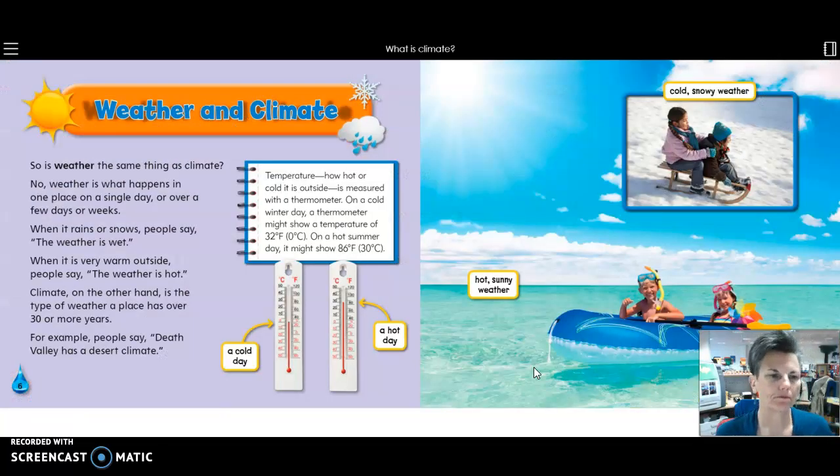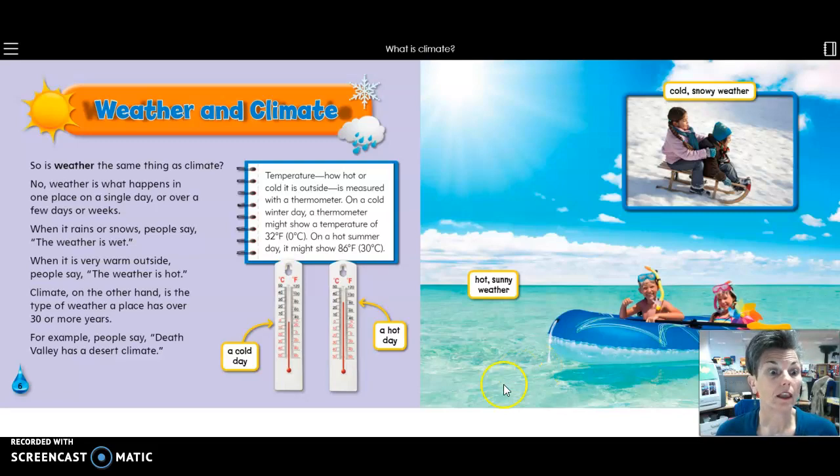Weather and climate. So is weather the same thing as climate? What do you say? It's not, right? No, weather is what happens in one place on a single day or over a few days or weeks. When it rains or snows, people say the weather is wet. When it is very warm outside, people say the weather is hot. Climate, on the other hand, is the type of weather a place has for over 30 or more years. For example, people say Death Valley has a desert climate.